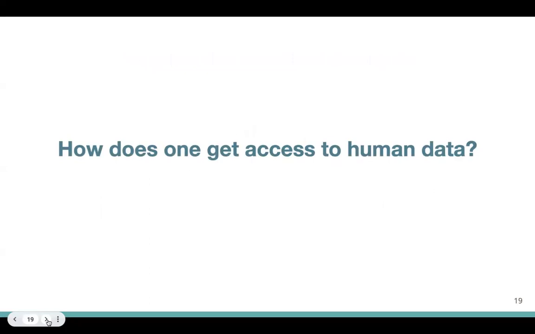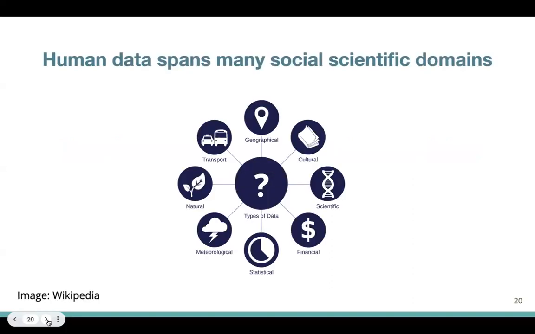However, in the remaining portion of this session, we will hope to give you some examples of data sources where you can readily get access to this data. This is not meant to be a comprehensive session, but we will just give you an example of some of the sources that you could use.